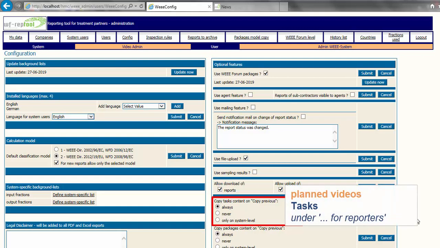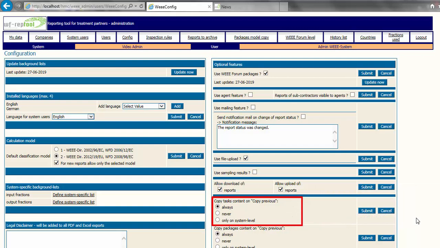Videos on the work with tasks are planned under for reporters. As the RepTool administrator, you may decide about it if task contents are copied with a report or not.